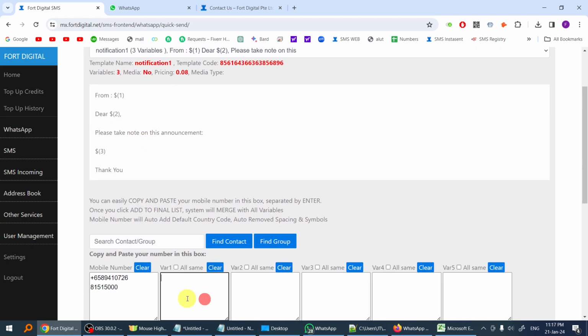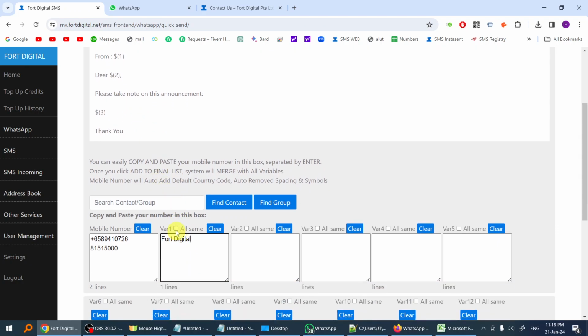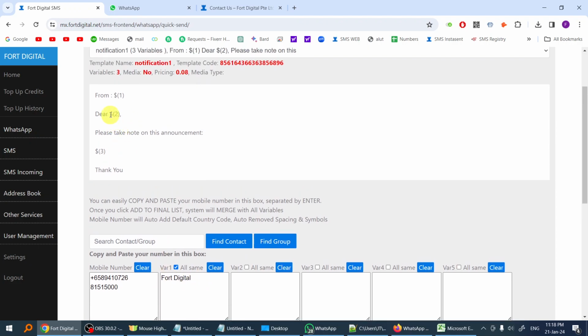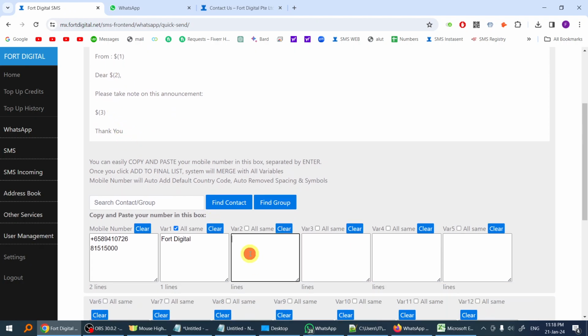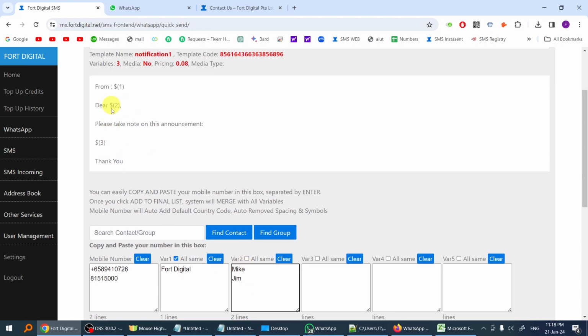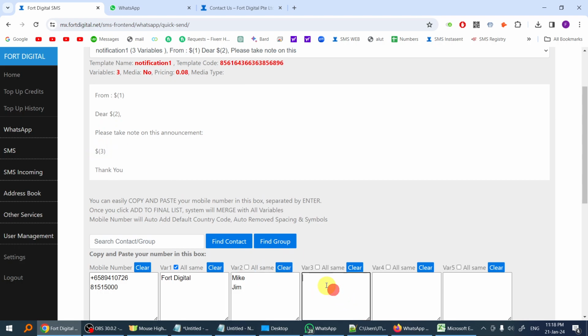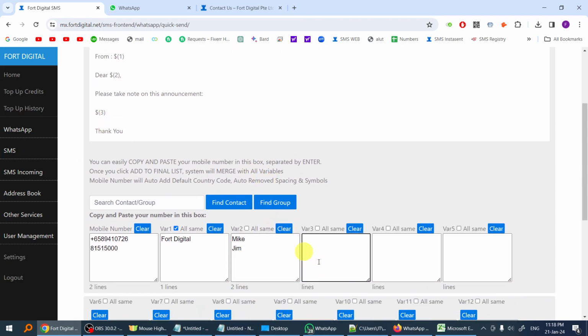So I will populate it with 4 digits, and I'm going to tick this button. That means everybody will receive the same variable content, 4 digits. And the second variable you can see here, "dear". It's obvious, it's a name. So I'm going to put examples here, Mike, and this is Jim. Those are examples. And this is the third variable. I'm going to populate it here. This is the announcement, so you can put whatever you want. It's free text here.